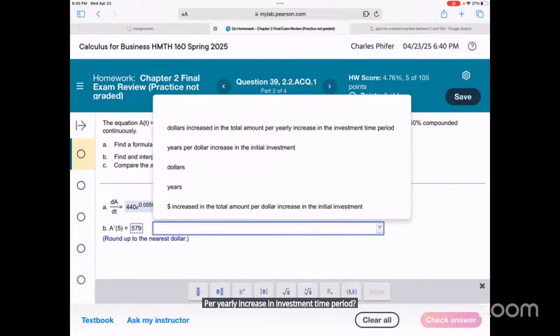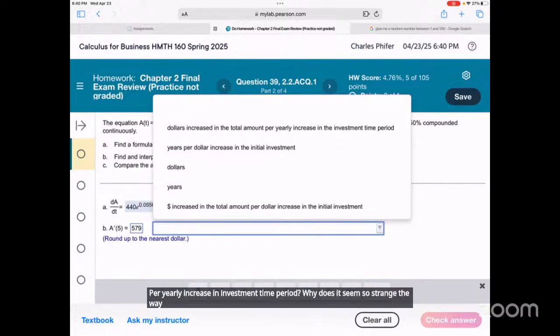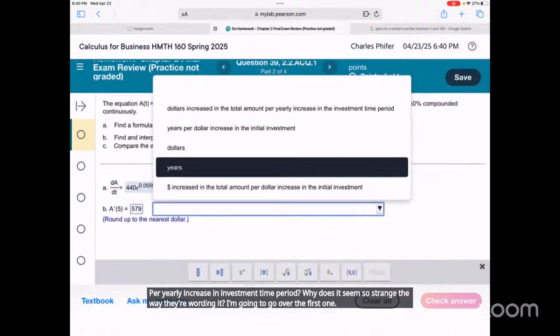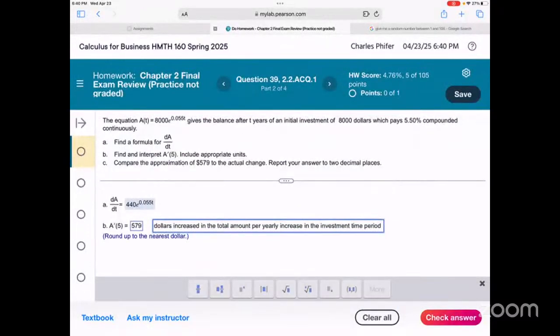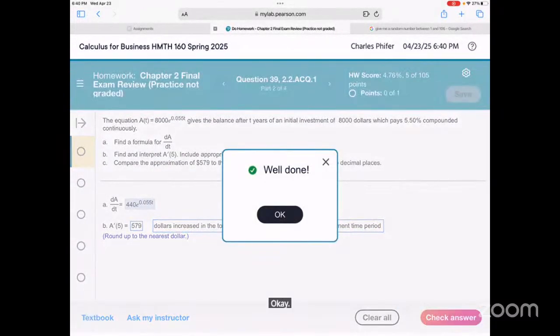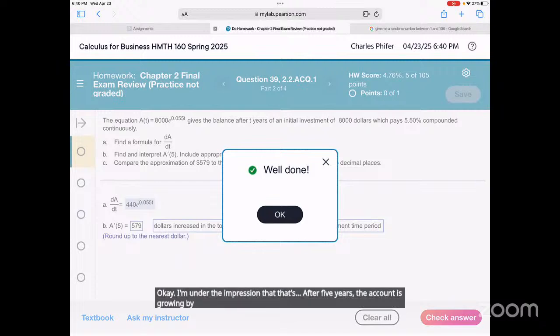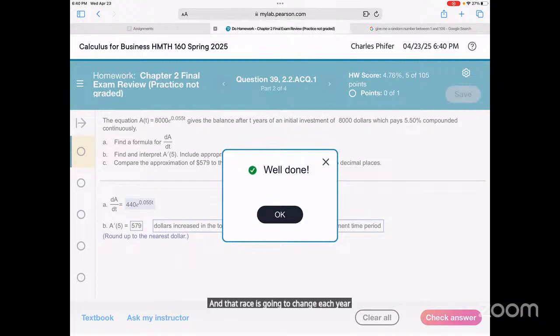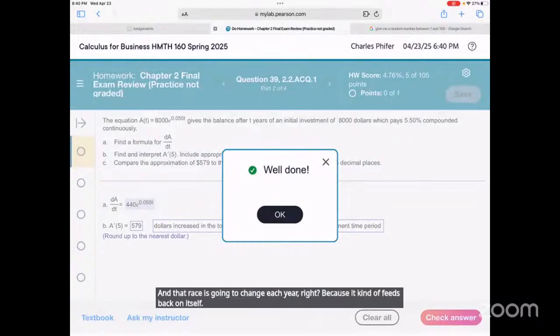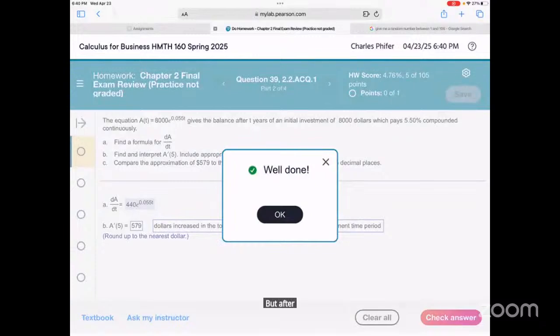Why does it seem so strange the way they're wording it? I'm gonna go with the first one. Okay. I'm under the impression that after 5 years, the account is growing by $579 per year. And that rate's going to change each year, right? Because it kind of feeds back on itself. But after 5 years, the account is growing by almost $600 per year.